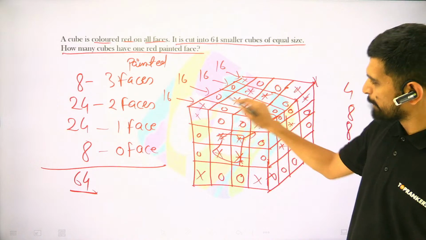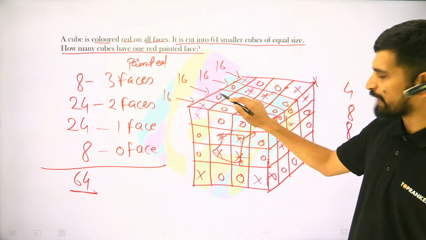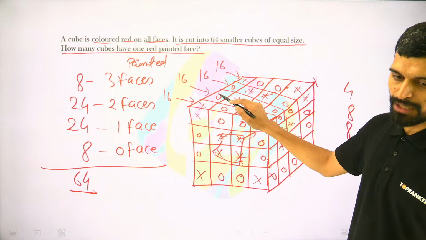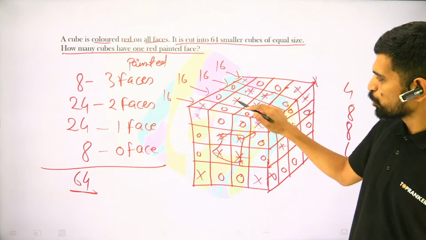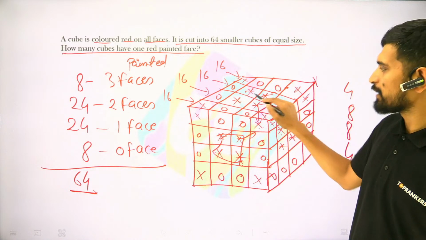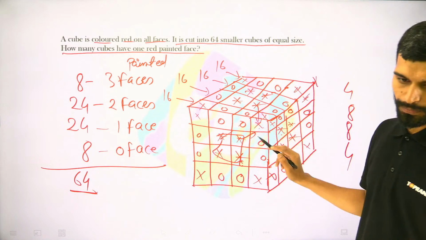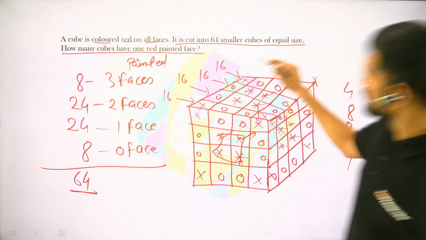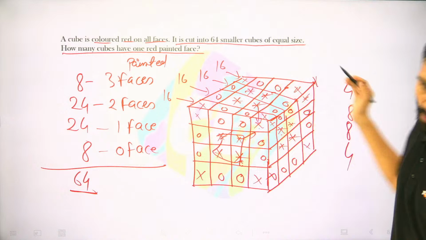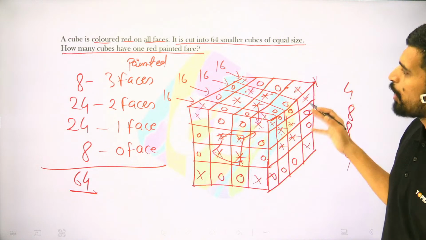Whereas when you go to the middle layers, the corners will become 3 minus 1, that is 2, right? The edge one becomes 2 minus 1, that is 1, and the middle ones will become 0. So this is how you can calculate. So this is one of the important topics, and this is one of the foundational concepts of reasoning.